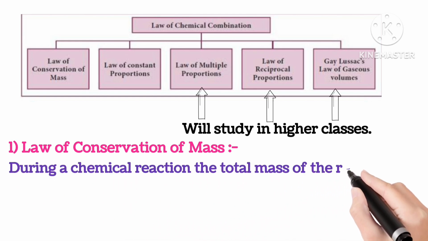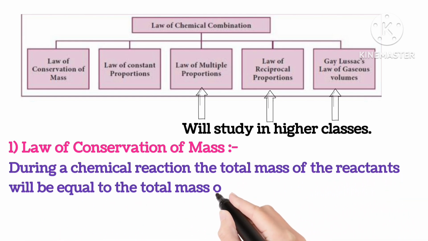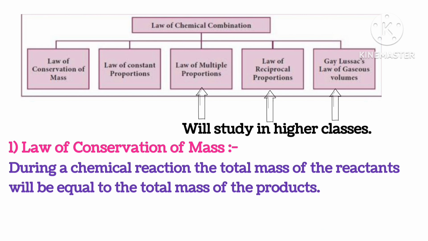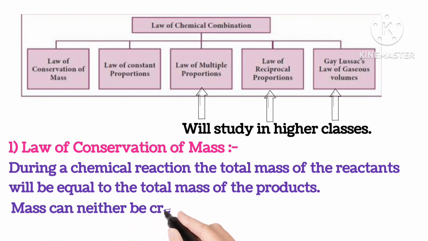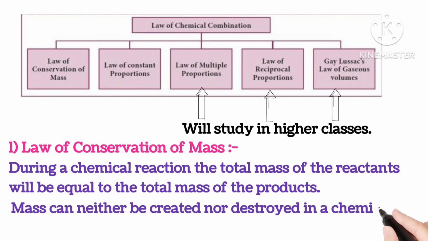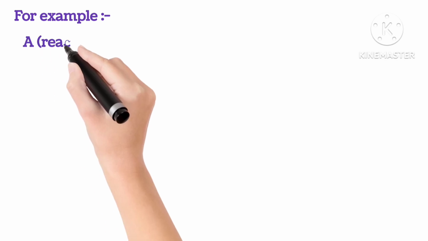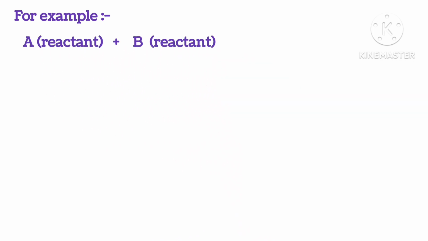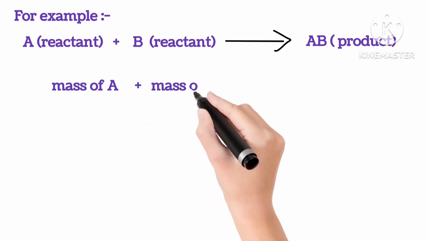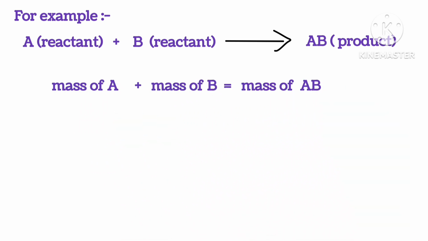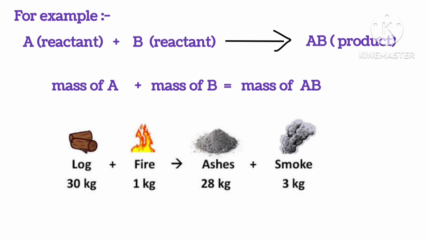During a chemical reaction, the total mass of the reactants will be equal to the total mass of the products. Mass can neither be created nor be destroyed in a chemical reaction. For example, reactants A and B give rise to a product AB, where the mass of A and mass of B will be equal to the mass of AB. Like log plus fire give ashes and smoke, and on both sides the mass is equal.